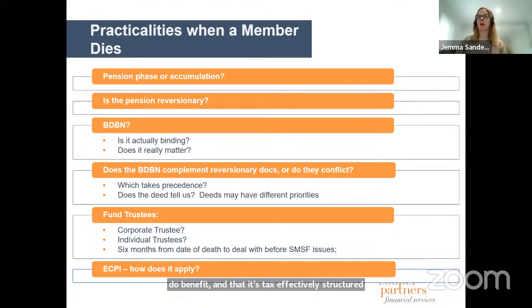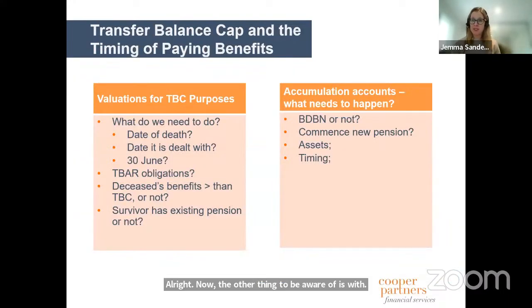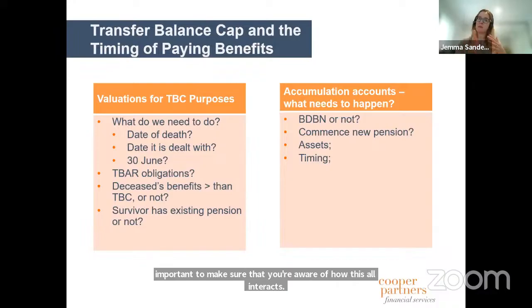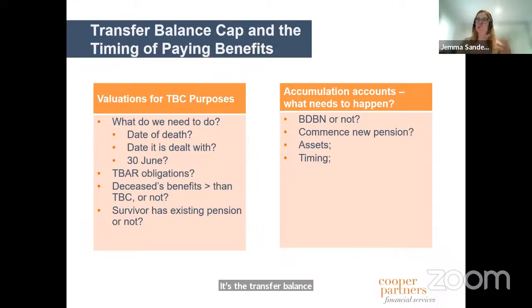All right. Now, the other thing to be aware of is the transfer balance cap on death. And I mentioned earlier, I don't like reversionary pensions because of this. And with the transfer balance cap, it's really important to make sure that you're aware of how this all interacts. It's the transfer balance cap of the survivor who might be receiving a benefit that is important. The cap of the deceased is completely irrelevant when you're getting to that planning.